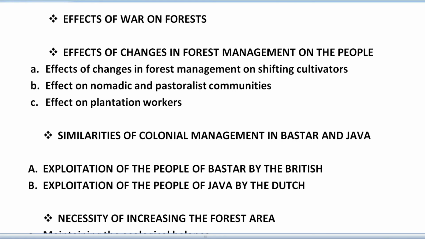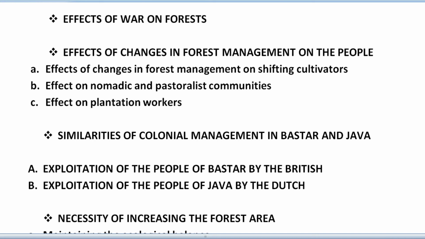Because the people of this village or the forest areas believe that the forest is their actual home, and whatever things nature has given there, they have the right to use them. But the Britishers wanted to earn more profit, so they slowly banned all the movements of the tribal community in the Bastar village. Because of that, the tribal community living there faced these kinds of problems. That's why finally they started a revolt against the Britishers.